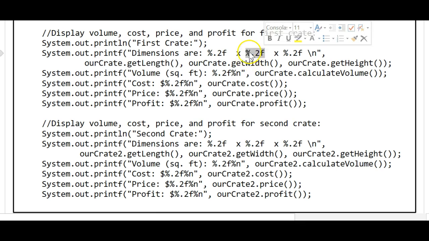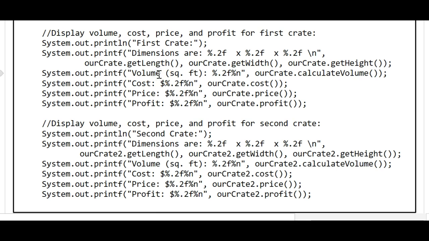And then we'll see this format specifier, %.2f, replaced with rcrate.getWidth, and then by, times %.2f, which will be replaced with rcrate.getHeight. So that'll show us our length, width, and height for the crate. And they'll just have an x in the middle.